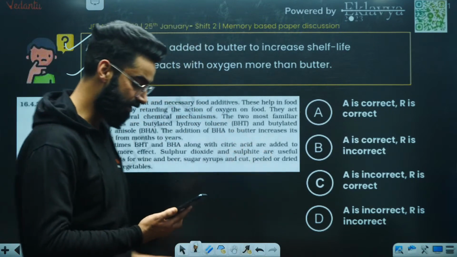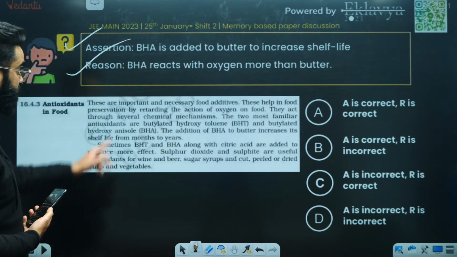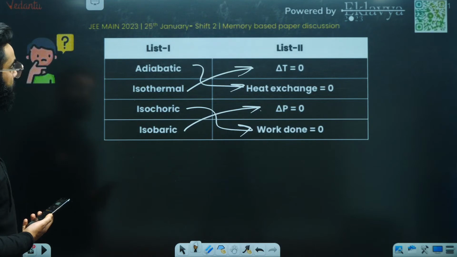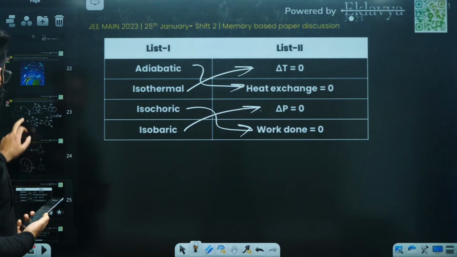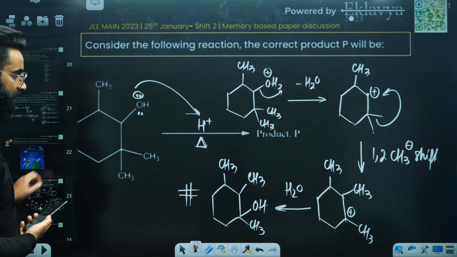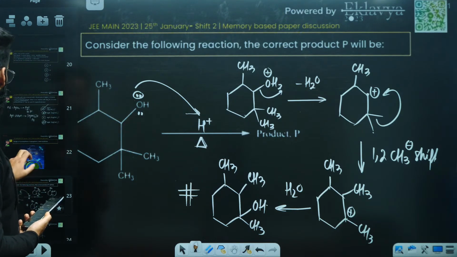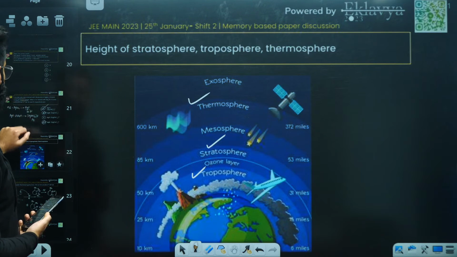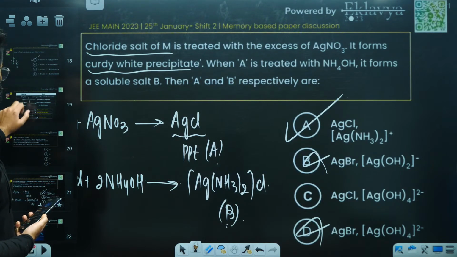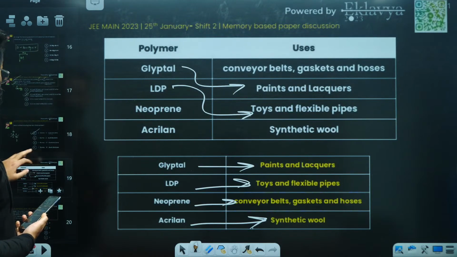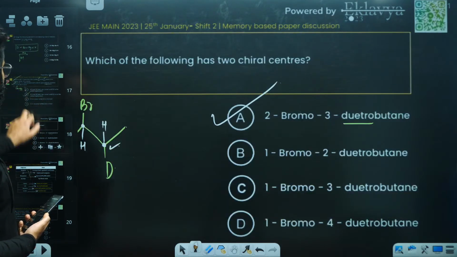Let's just have a quick overview of what questions were asked. One question for BHA, adiabatic. One question on the reaction part. This was environmental chemistry. This was a normal question. Types and uses of polymers. How many chiral centers.